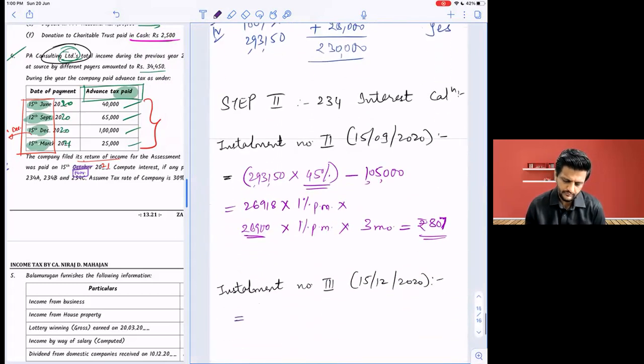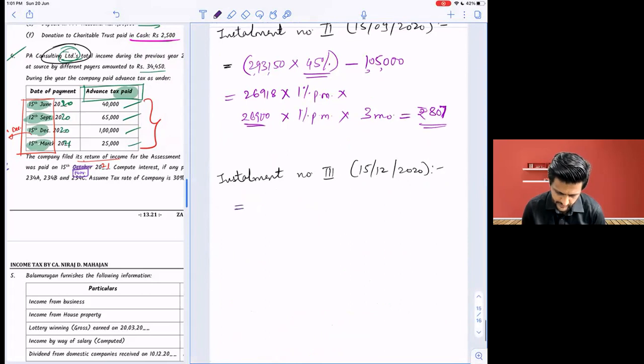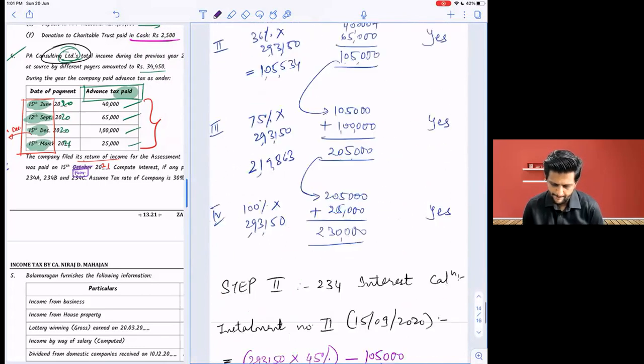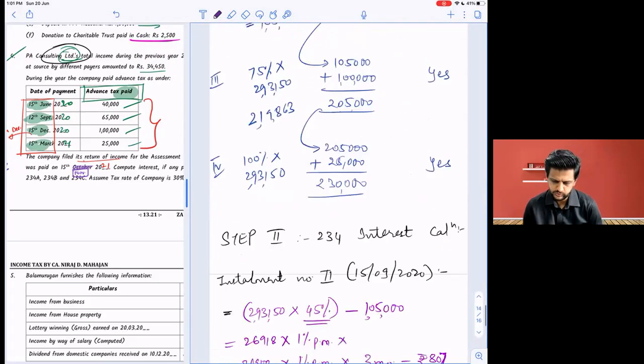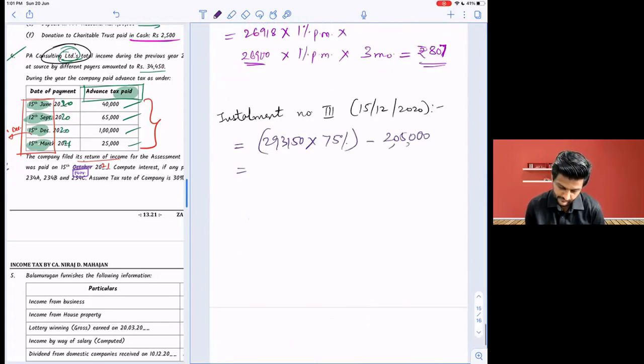So I'll just write down, chalo, that also write down. 293,150 into 75%. Minus actually paid is what? 2,05,000. Is it right, all of you? 14,863. How much? 14,863.